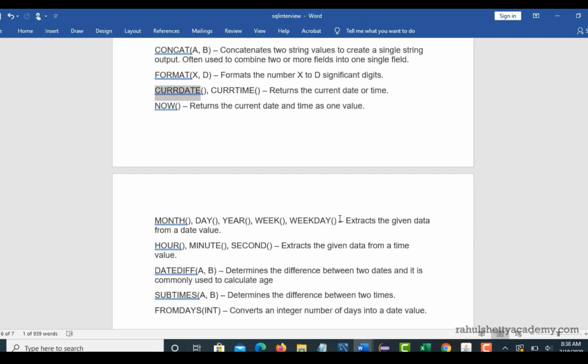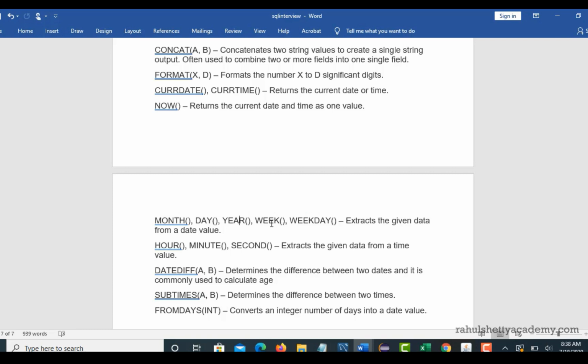And more importantly, sometimes you need information like what is the current month. So you can simply say select month, that will give you the current month. And you can actually insert values into your record. Now if you want to add a column, like whenever you are creating a new record in your table, that should show the month, you can simply pass this month function so that at runtime SQL will execute this function and place the current month in your database tables.